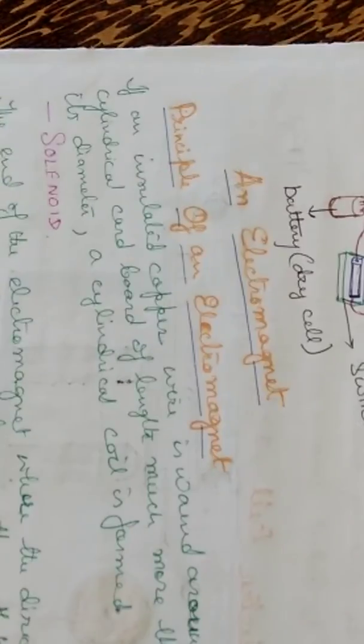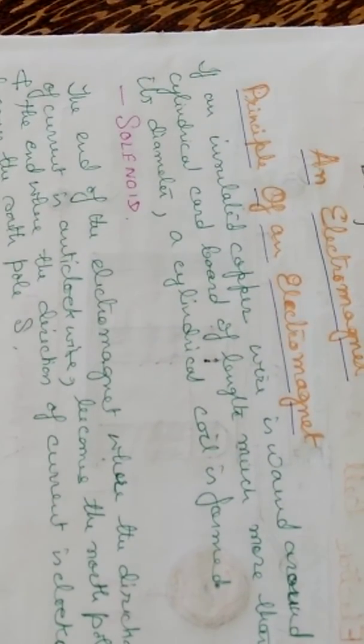Okay, now what is the principle of an electromagnet? If an insulated copper wire is wound around a cylindrical cardboard of length much more than its diameter, a cylindrical coil is formed. And that cylindrical coil is known as a solenoid.